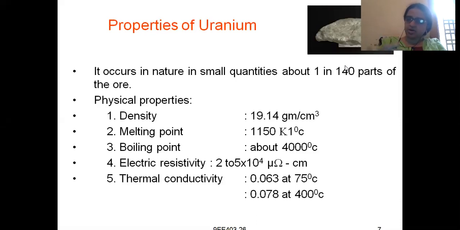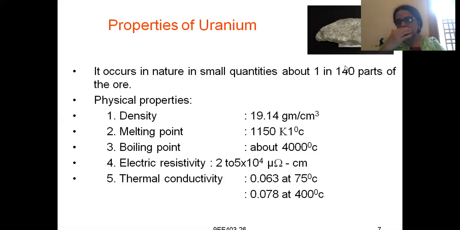And like this, these are all the separations which we attain after refining our crude petroleum. So this uranium is also like that only. In 140 parts of the ore, you have only one part uranium. What are the physical properties of the uranium?